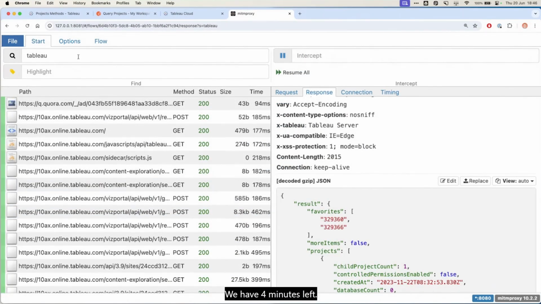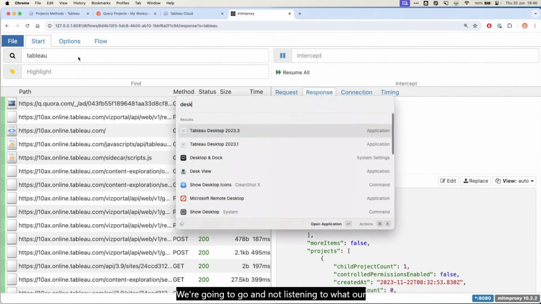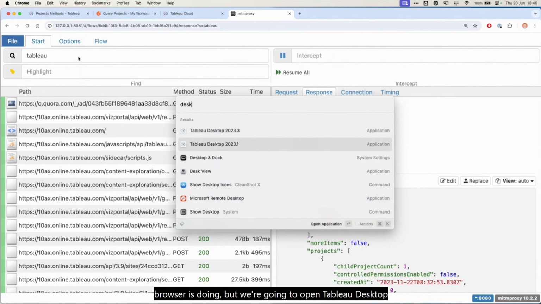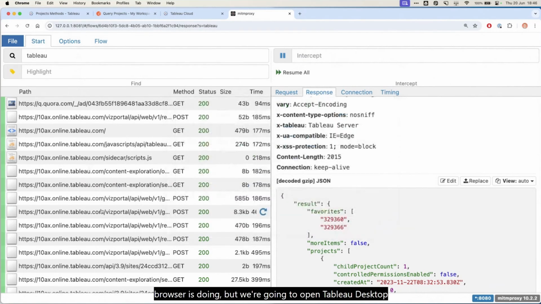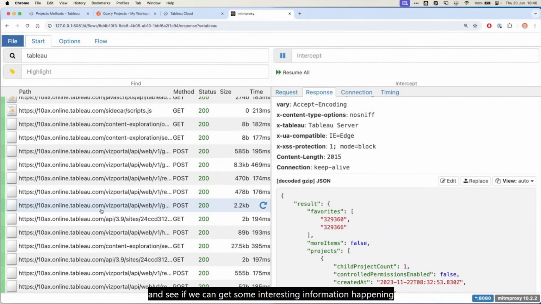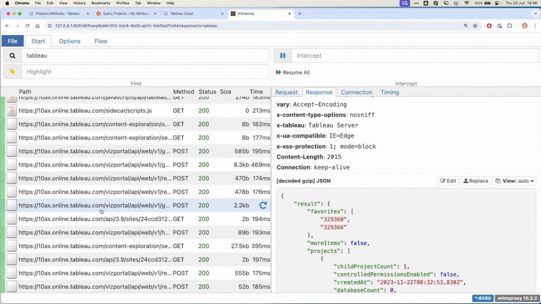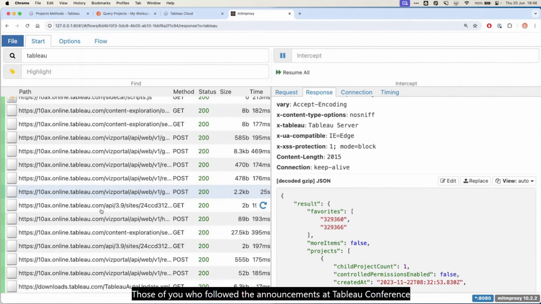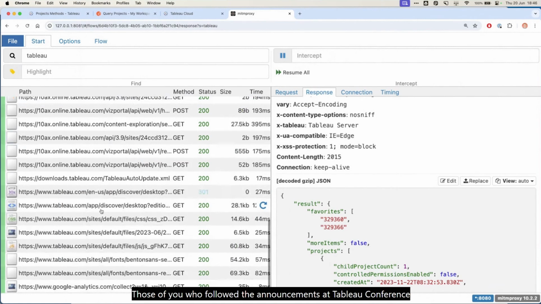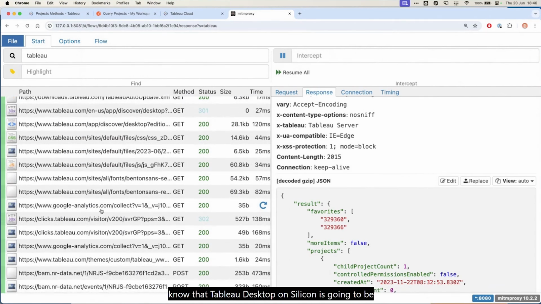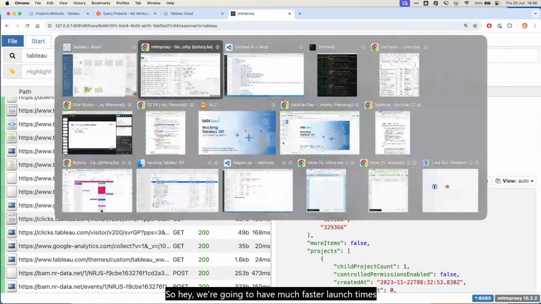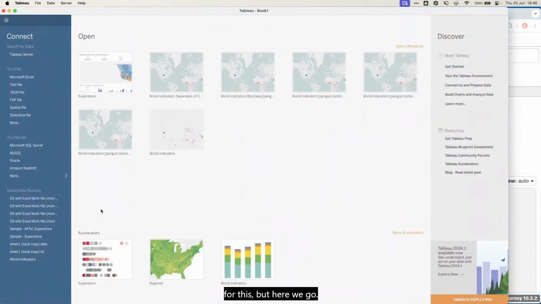We have 4 minutes left. We're going to go and, not listening to what our browser is doing, open Tableau Desktop and see if we can get some interesting information happening in that conversation. So let's fire up Tableau Desktop. It takes a moment. Those of you who followed the announcements at Tableau Conference know that Tableau Desktop on Silicon is going to be released soon. So, hey, we're going to have much faster launch times for this. But here we go. So here's Tableau Desktop that started.